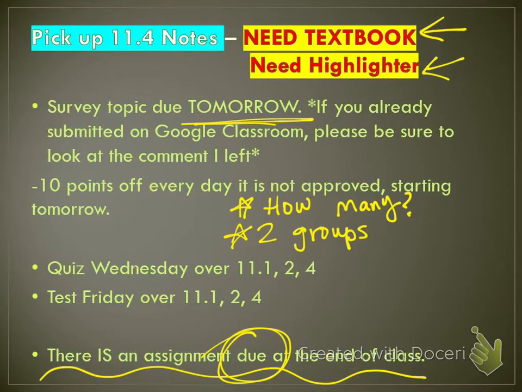The survey is minus 10 points off for every day it is not approved, starting tomorrow. So if you want to submit throughout the day today, I'll be checking probably at noon and then probably after school. I'll leave a thumbs up comment if it is good, and I will leave a word comment if it is not good.